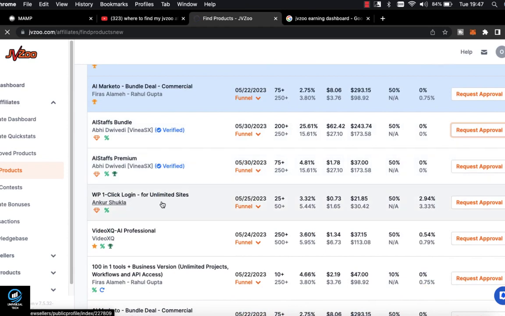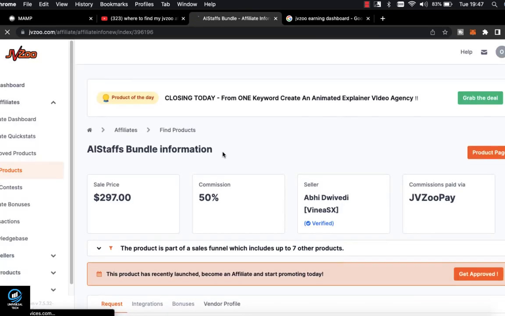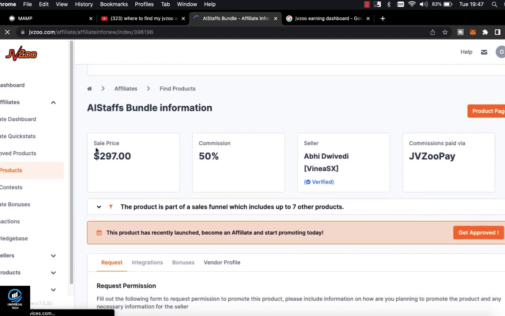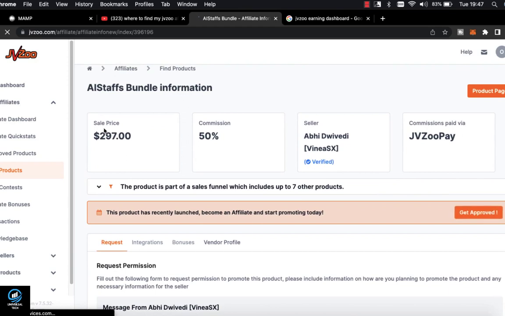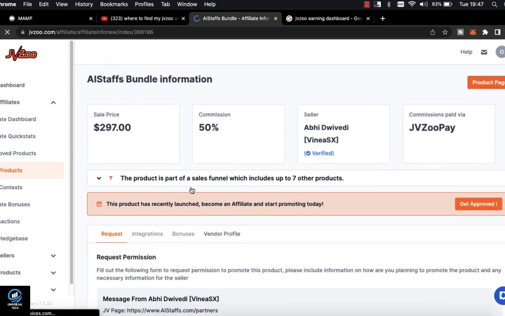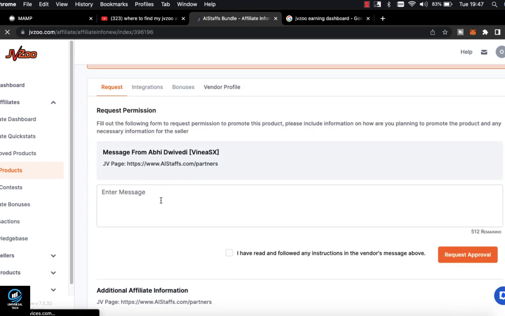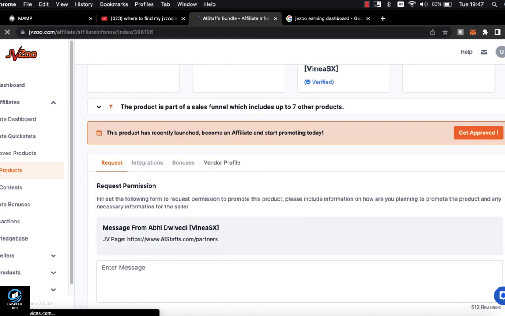Okay, it's coming up. All right. Oh, that's cool. This is the amount of the selling. This is the amount they pay you, 50% of this 257 USD. Okay, they will pay this amount. Once they pay this, they will pay you the 50% of this. Okay, now to request approval, you click this get approved.